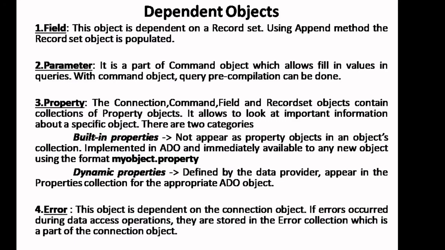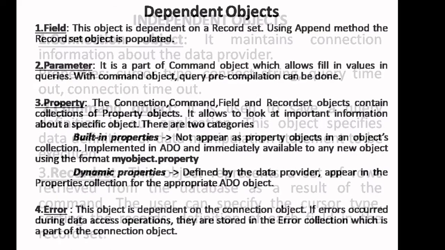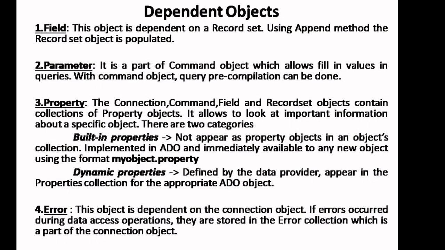And then these are the 4 dependent objects. These dependent objects are mainly dependent on the 3 independent objects. These are the 3 independent objects, and based on these independent objects, these 4 dependent objects normally work. A field depends on a record.